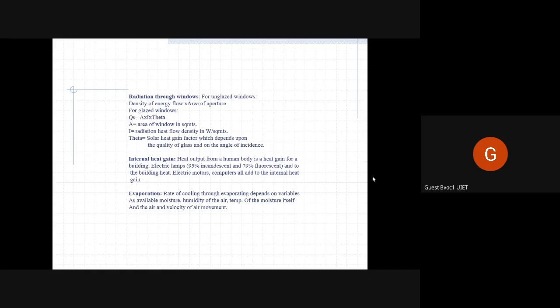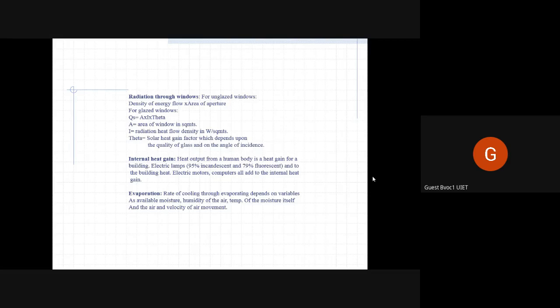Then evaporation. What is evaporation? Evaporation is when a surface heats up to a certain degree, then whatever humidity, moisture is in it, it evaporates or vaporizes and is released into the environment. That's evaporation.